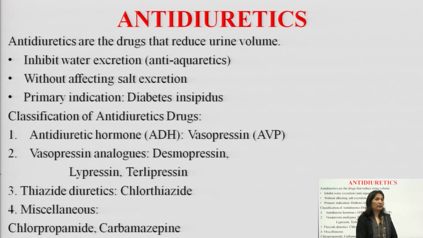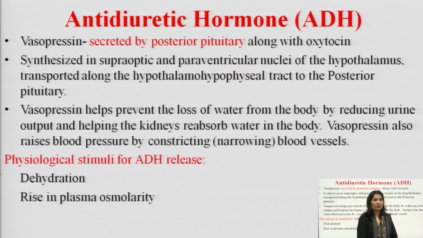Here, thiazide is a diuretic that increases the urine volume, urine output, but here it is also acting as an antidiuretic. So, it has a paradoxical effect. We will see later how it produces antidiuretic action. So, first in this is antidiuretic hormone.